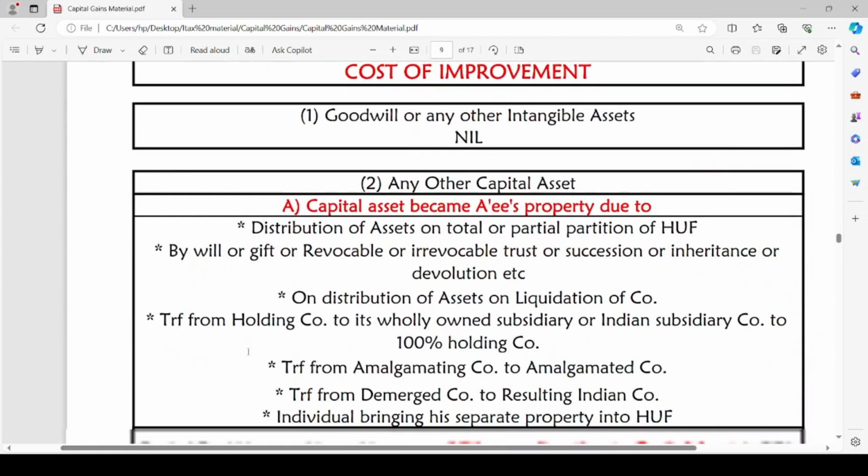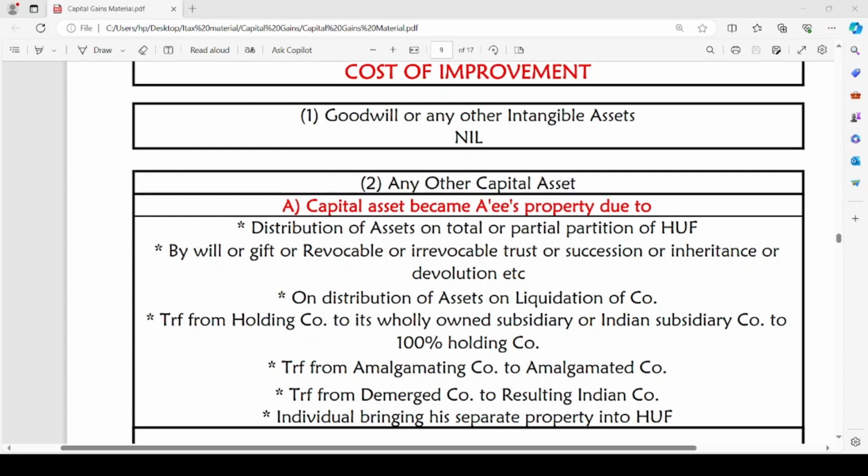Now let us discuss what is cost of improvement. Any cost incurred by the assessee on improvement of the capital asset will be reduced from the net sale consideration to calculate the capital gains. Improvement includes any repairs or reconstruction, etc., but it does not mean replacement of asset or remodeling, renovation of the asset.